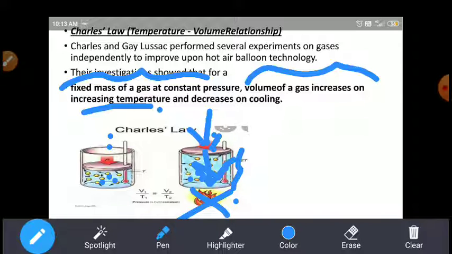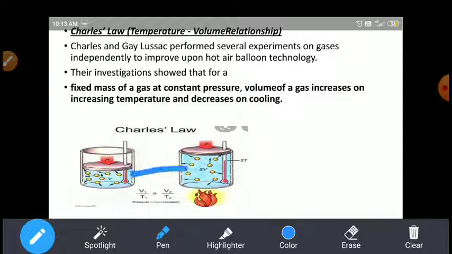When it moves downward, the gas particles cool, which means the volume decreases. Again the volume decreases, and it returns to the original position when you cool this flask. When you cool this flask, the volume decreases again and comes back to its initial state. Now is it clear, students?